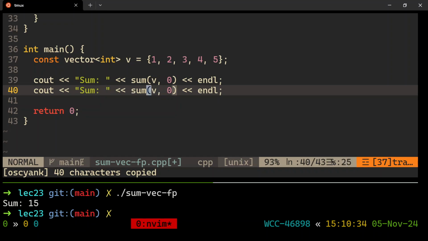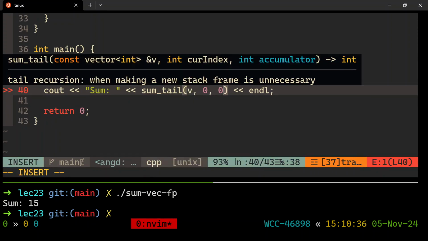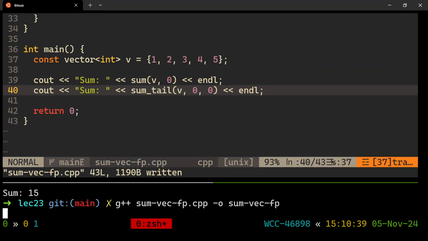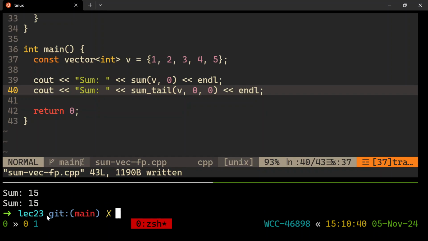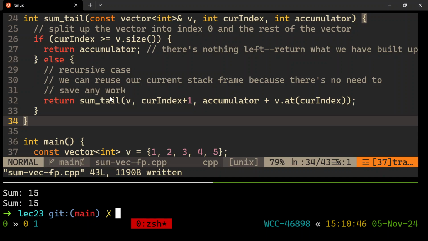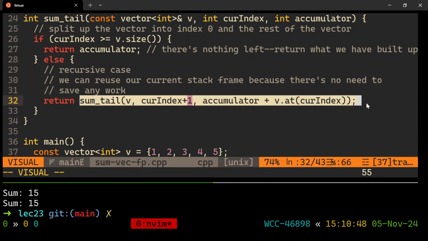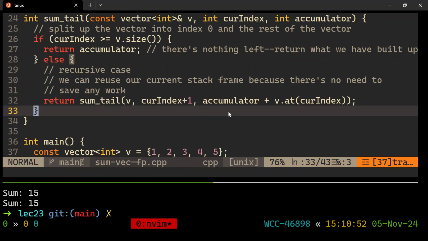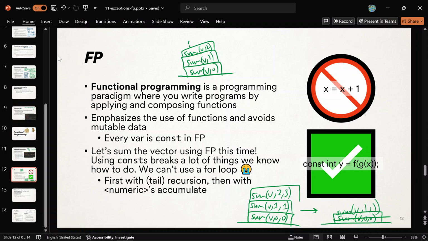This is called sum tail, v0, and the accumulator starts at 0. They're both going to correctly produce the sum, 15. Do you see the difference? It's a little weird, right? It's a great exercise to understand what's going on here. Draw it out. That's a tail recursive function. It's saving work. It's reusing stuff.